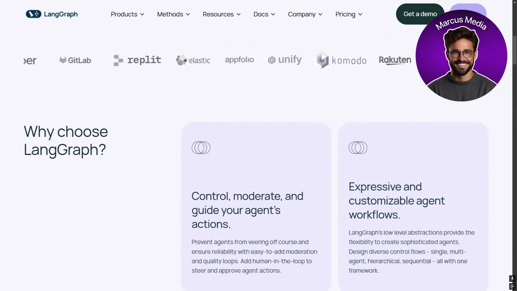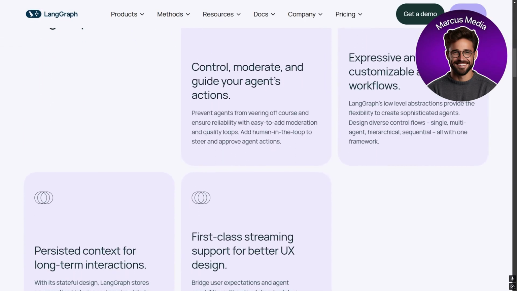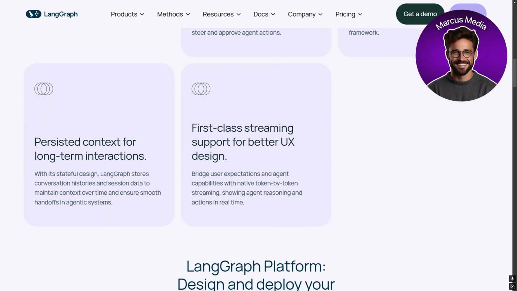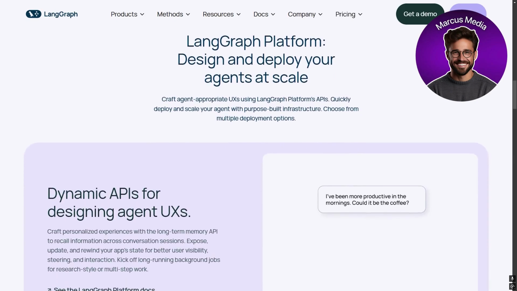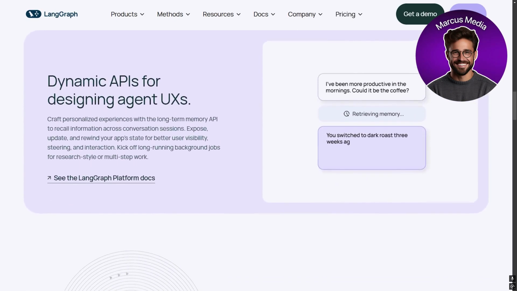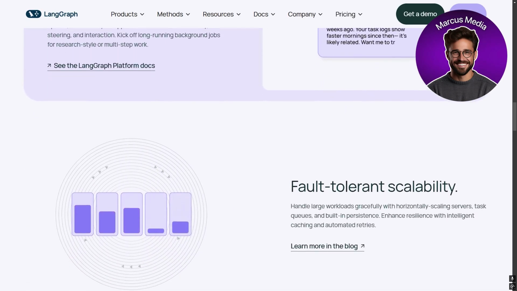However, LangGraph takes a different approach. It uses graph structures to represent relationships between data points, making it ideal for applications requiring advanced reasoning, like knowledge graphs, decision-making systems, or multi-agent simulations.